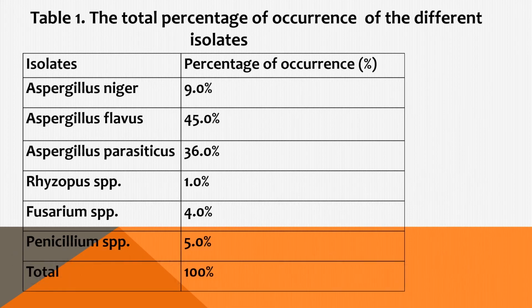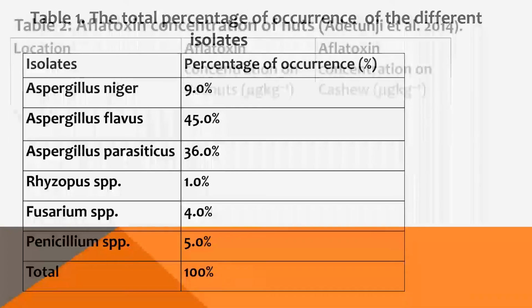This is shown in table 1. From this table 1, it could be seen that Aspergillus flavus had 45% occurrence, while Aspergillus parasiticus had 36% occurrence. The lowest fungus that occurred during this experiment was Rhizopus, which had a 1% occurrence rate.